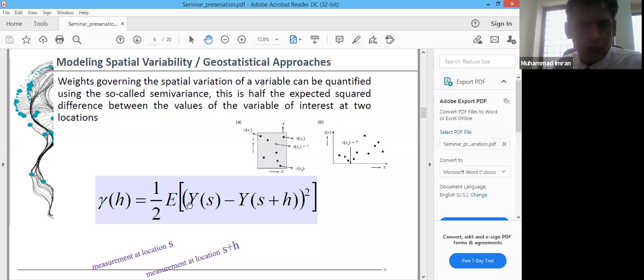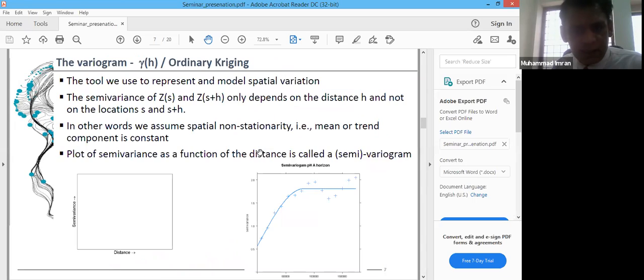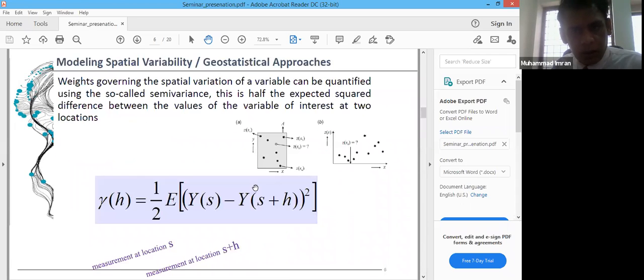So for instance, if we are going to model the spatial variability of crop yield, the value of crop yield at point s might be 680 kilograms per hectare, and the value of crop yield at distance h might be 780, or 700, for instance, kilograms per hectare. So this difference at certain distances is what provides us the semi-variogram. When we plot these distances against the differences of values, we call them semi-variances.